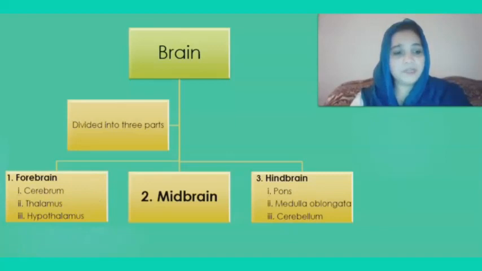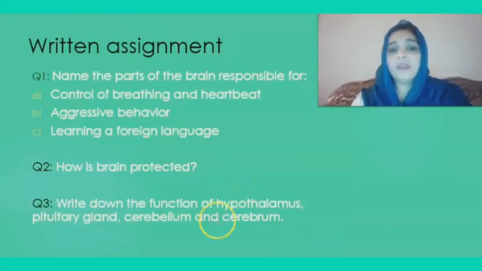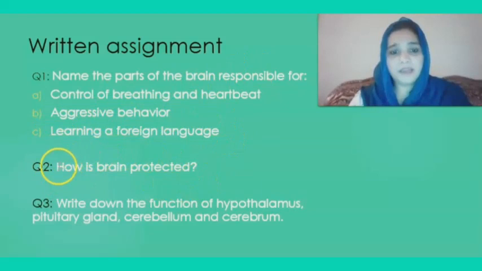So, what is your written assignment related to the topic? Name the parts of the brain responsible for control of breathing and heartbeat. Second, aggressive behavior. And third one, the part of the brain that is responsible for learning a foreign language. Question number 2. How is brain protected? I have explained in my lesson. So you have to find out the answer and write it down.